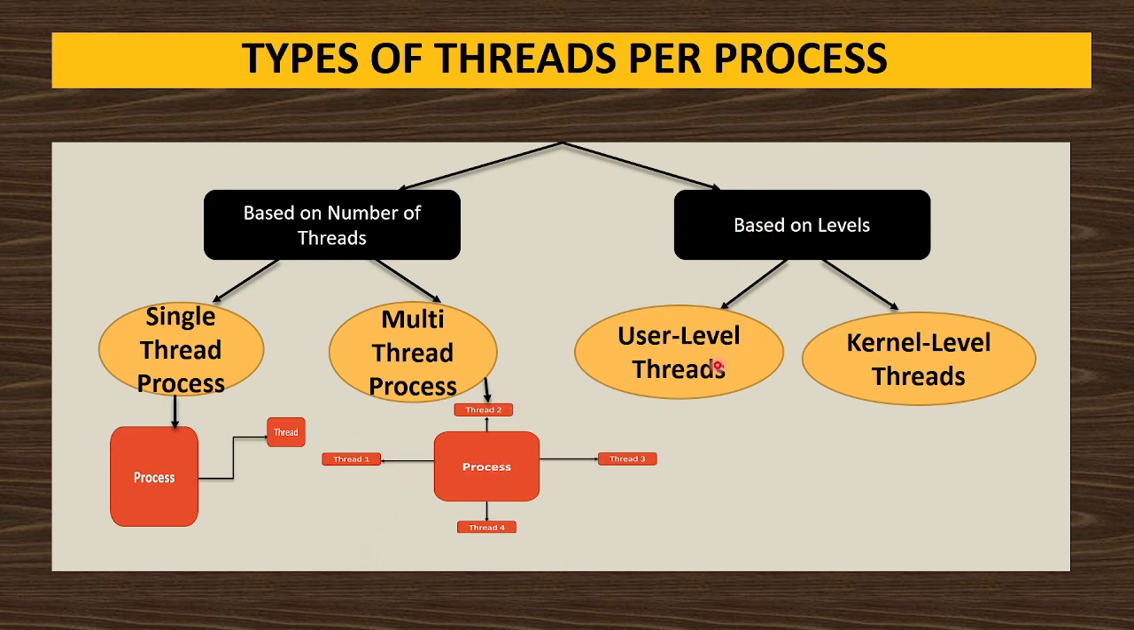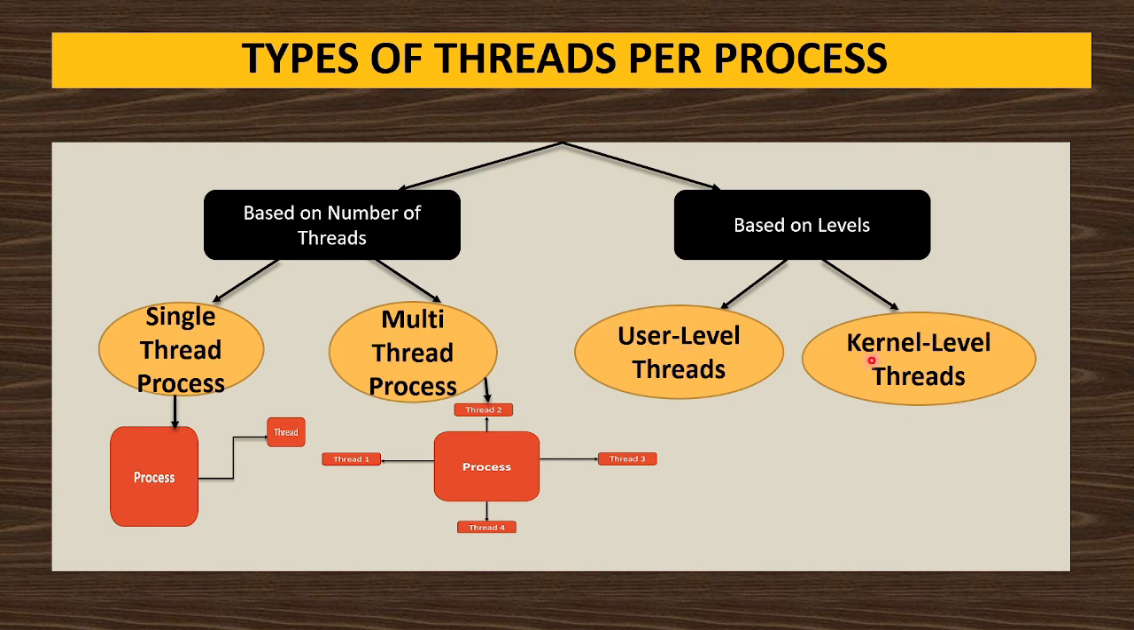Then we have user level threads and kernel level threads based on levels. A user level thread is managed by a user thread library, whereas kernel level threads are managed by the operating system. It is not under the control of users. These user level threads work for user processes, whichever the user has installed and is using, for example Word, or the Code::Blocks which I have downloaded on my system and am using. Those are called user level threads. Those processes will have user level threads only.